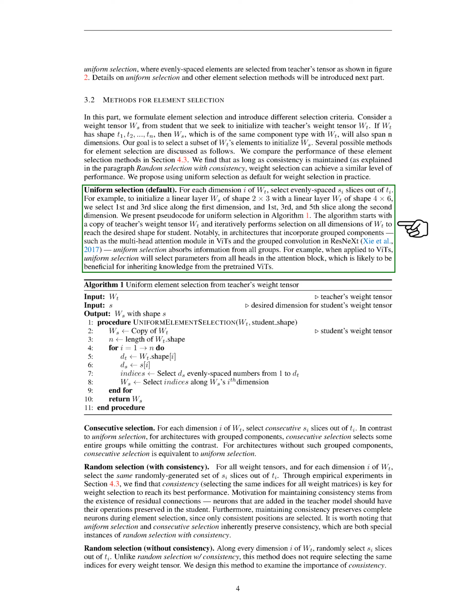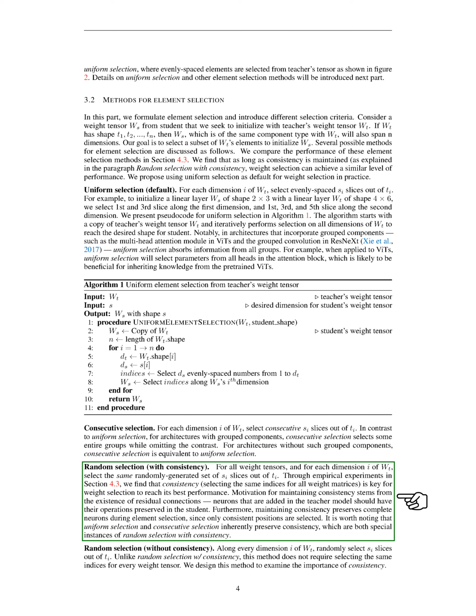Another method is consecutive selection, where we select consecutive slices from each dimension of the teacher's weight tensor. This method is equivalent to uniform selection for architectures without grouped components. We also considered random selection, where we select a random set of slices from each dimension of the teacher's weight tensor. We found that it's important to select the same indices for all weight matrices to achieve the best performance.